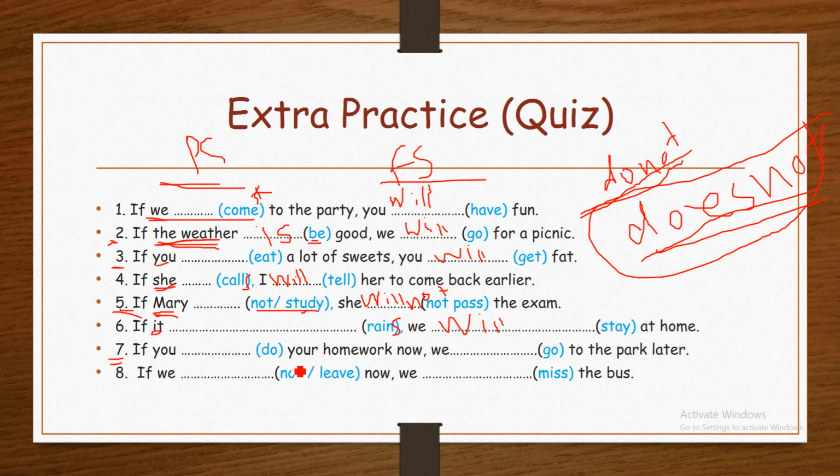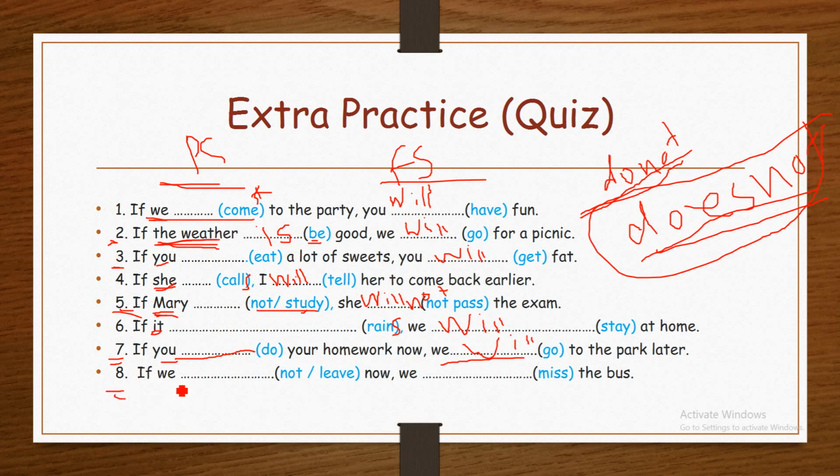Number 7: If you do your homework now, we go to the park later. Present simple, future simple. Plural subject, no s. If you do your homework now, we will go to the park later.